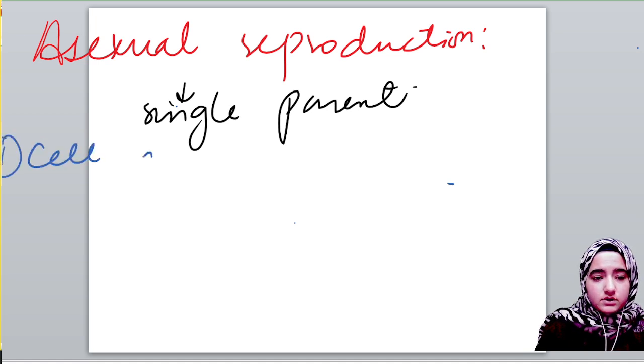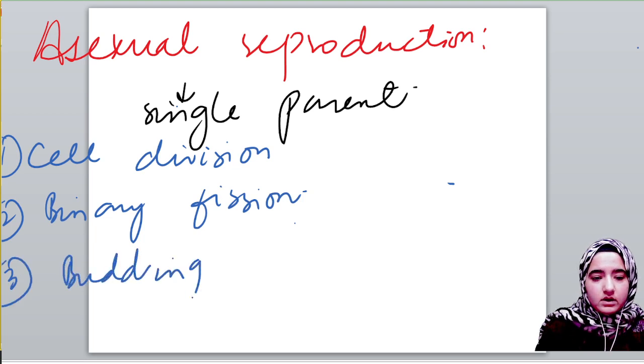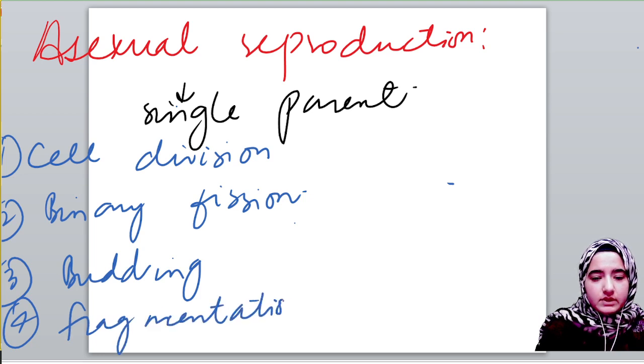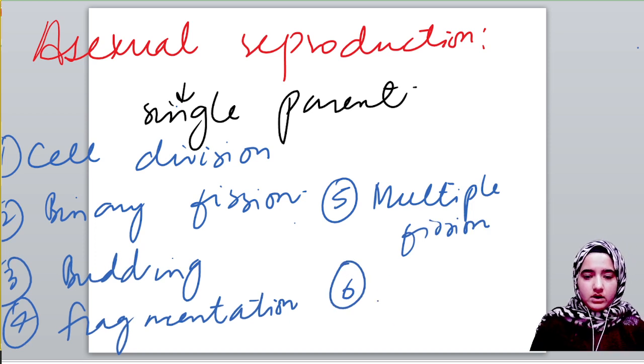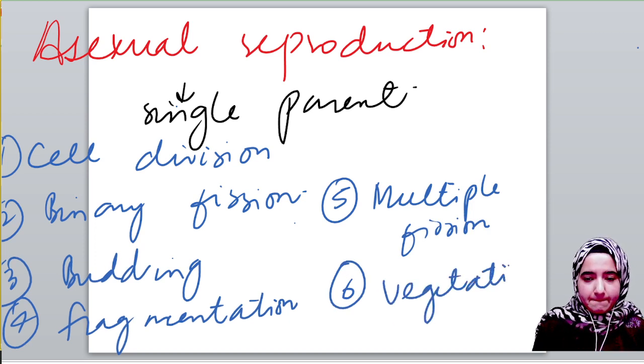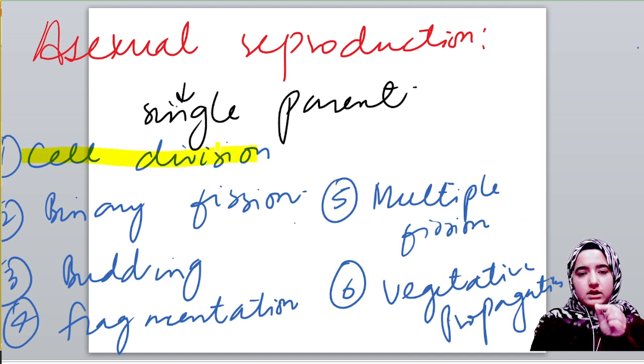We saw cell division, binary fission, budding, fragmentation, multiple fission, vegetative propagation. Okay, in cell division a parent cell divides into two halves.